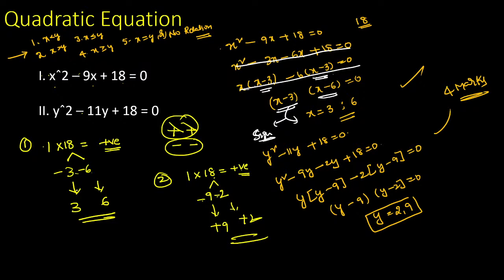Now my question: you should compare these two equations. If you want to compare, take the x values as constant and compare with y. Take the x values as 3, 6, 3, 6; that is x1, x2, and compare the y values, y1 and y2. Here y1 is equal to 9 and y2 is equal to 2. Just compare.